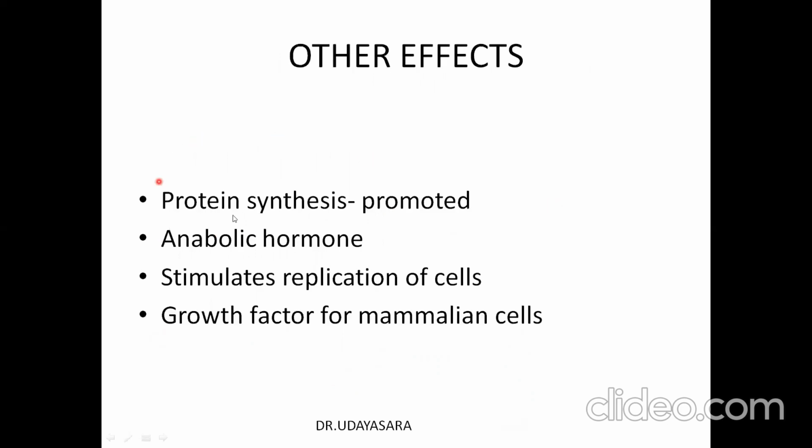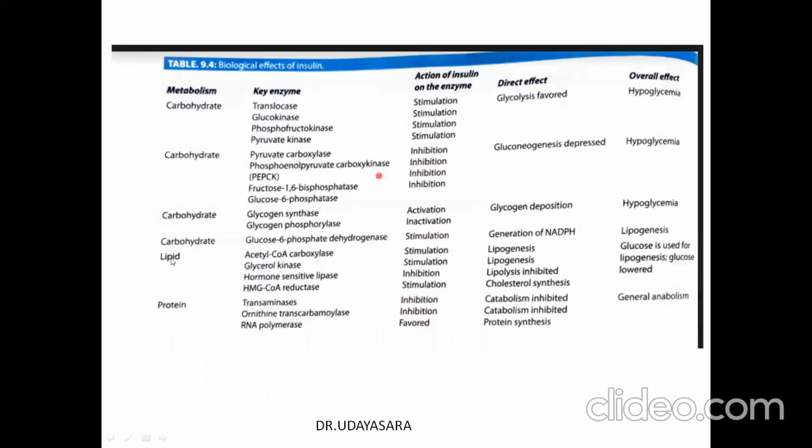The other effects of insulin are that protein synthesis is promoted, it is an anabolic hormone, and it stimulates the replication of certain cells; it acts as a growth factor for mammalian cells. So the overall effect of insulin on carbohydrate metabolism is that it stimulates the enzymes involved in glycolysis. It inhibits the enzymes involved in gluconeogenesis. It favors glycogen synthesis. It inactivates glycogen degradation. It also increases the HMP pathway. So the overall effect here is hypoglycemia. And it favors lipogenesis because of the production of NADPH via the HMP pathway.